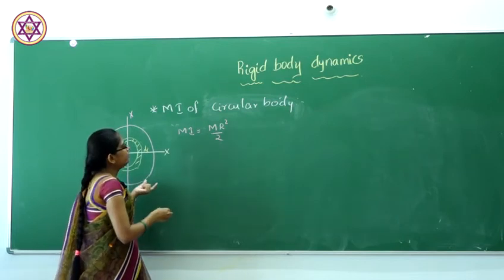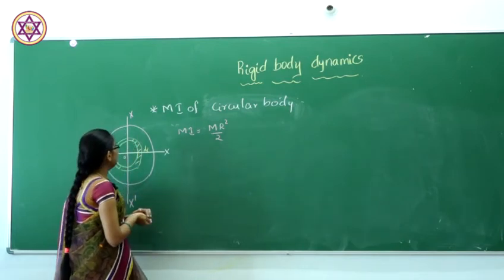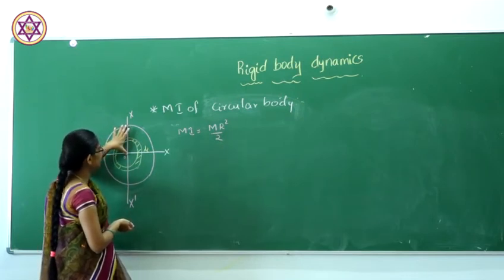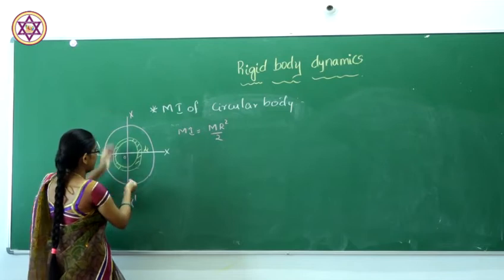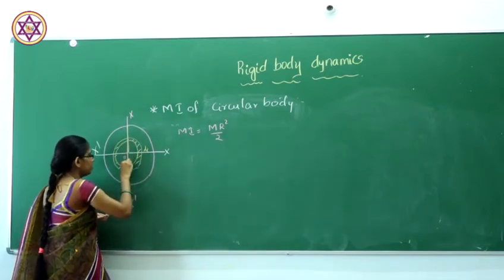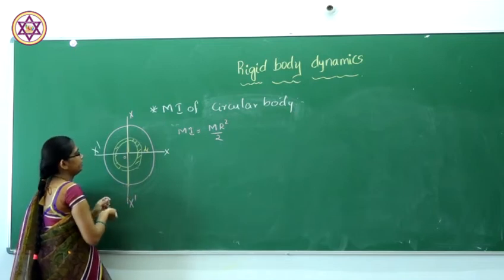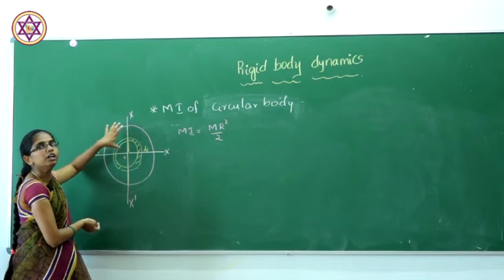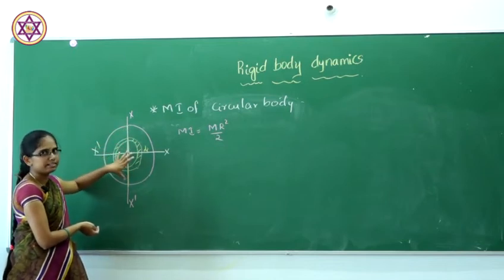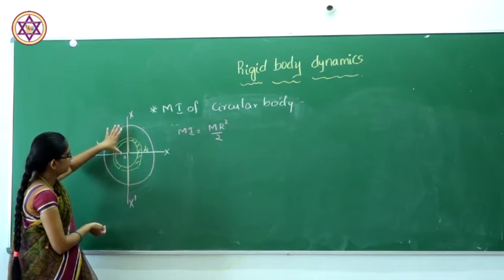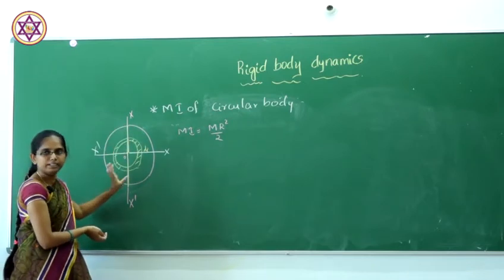Normally we know that this is our radius, and this whole is the diameter. The diameter is nothing but 2 of the radius.